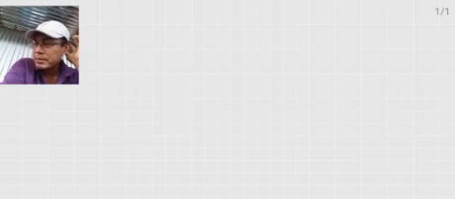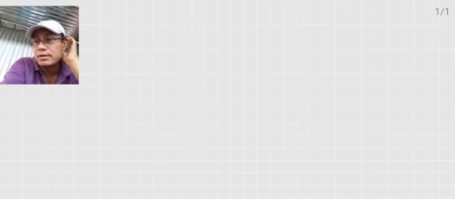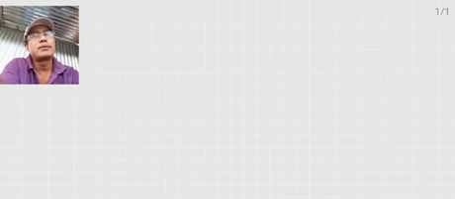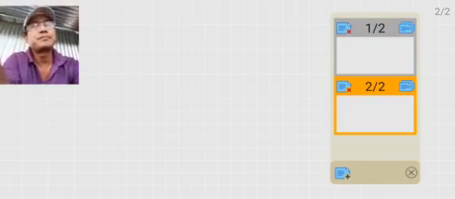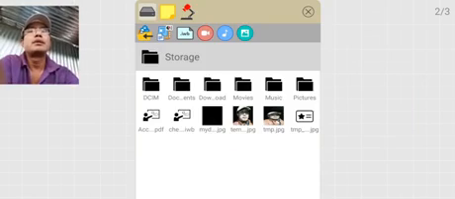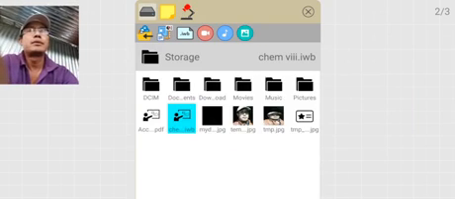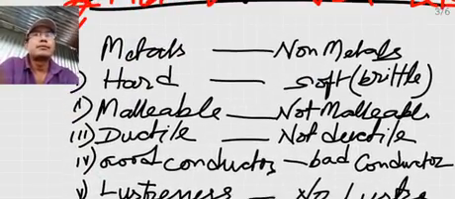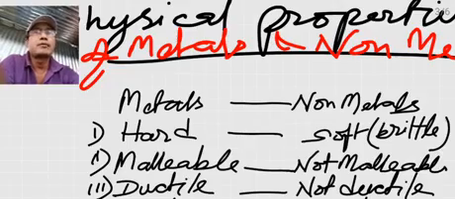So these metals, non-metals, and metalloids, their physical properties and the chemical reactions they can undergo, we are going to study in this chapter. So about the physical properties of the elements, here let's have this one. The physical properties of the metals and non-metals.